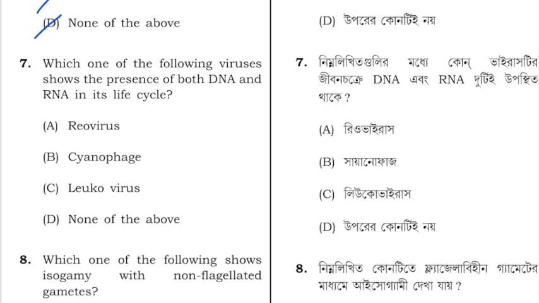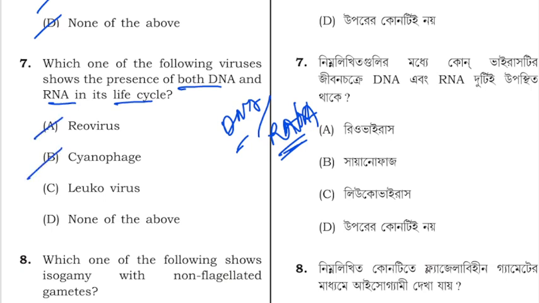Next is, which of the following shows presence of both DNA and RNA in their life cycle? So we know that viruses can have either DNA or RNA as the genetic material. But in their life cycle they can exhibit both DNA and RNA. So options are reovirus, cyanophage, leucovirus, or none of the above. So leucovirus is the correct answer, that in their life cycle DNA and RNA is seen.